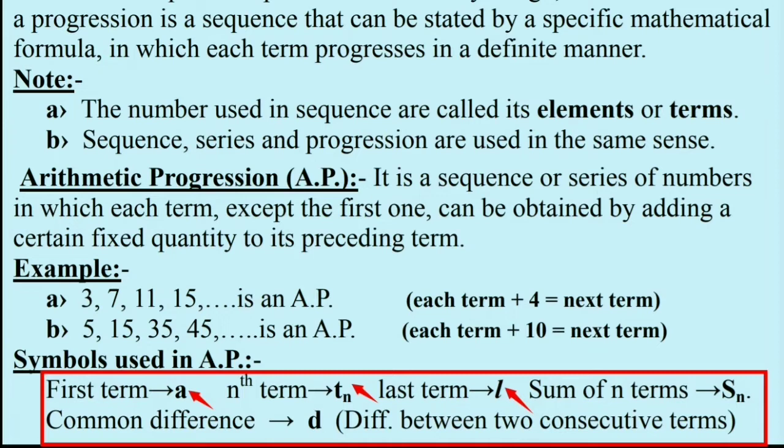The last term of the progression is represented with l, and the difference between two consecutive terms, which is fixed, is called the common difference, and it is represented with the letter d. And here Sn represents the sum of the first n terms of the progression.